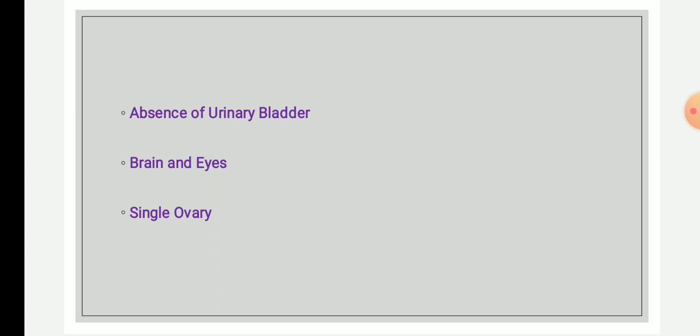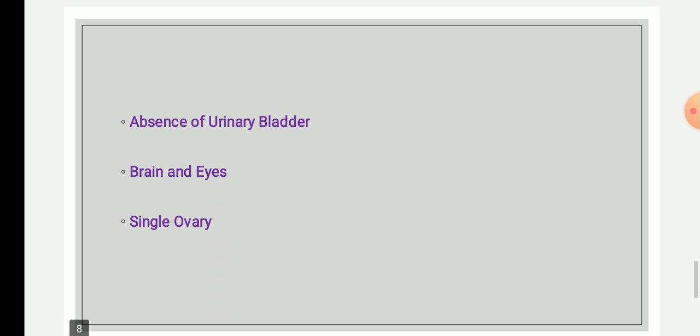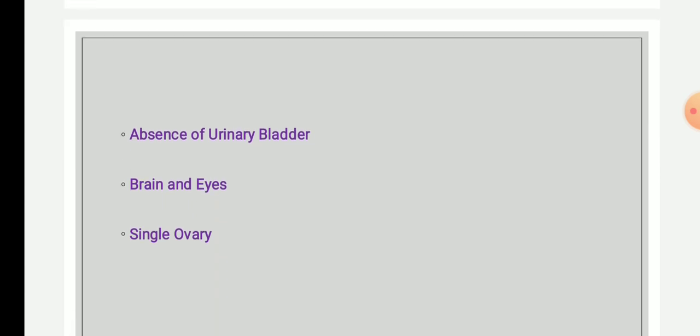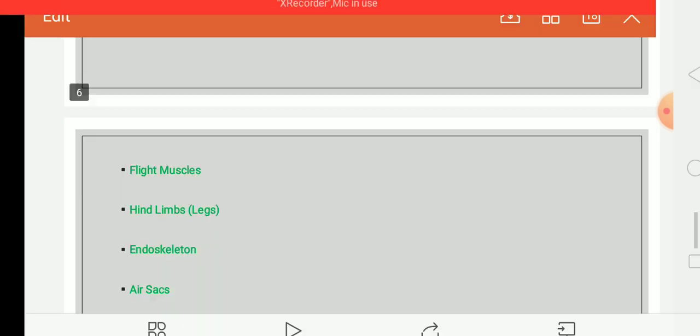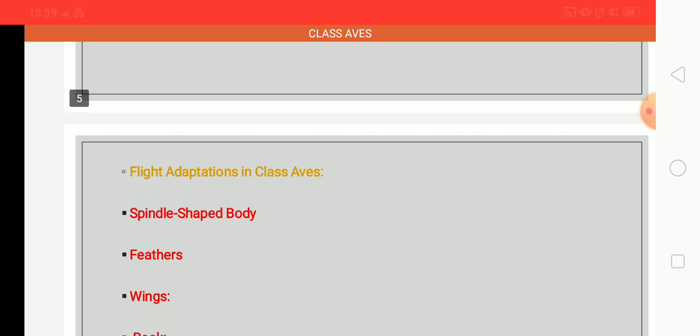Then the next point is the single ovary. The presence of a single functional ovary, that is the left ovary, in the female bird leads to a reduction of weight, which is very important during flight. So this is about the general characteristic features of Aves and the flight adaptations in class Aves.